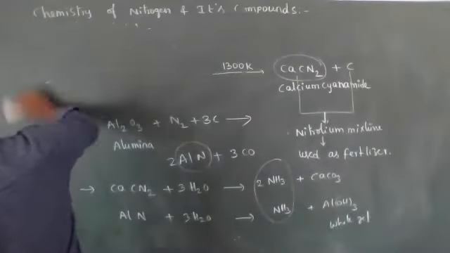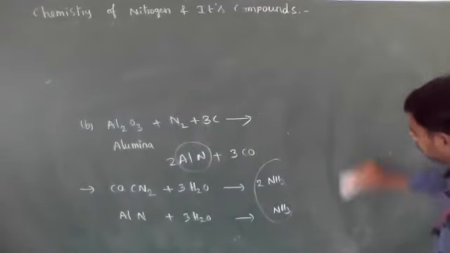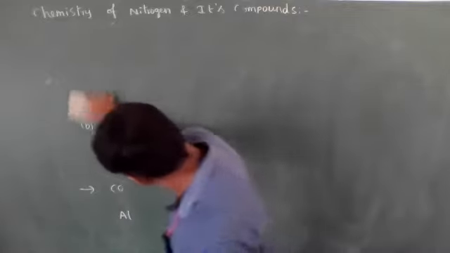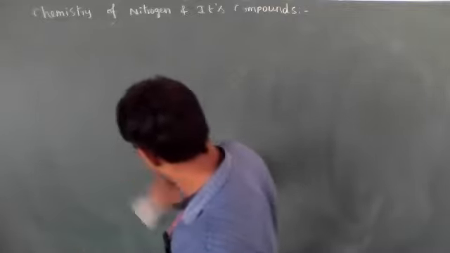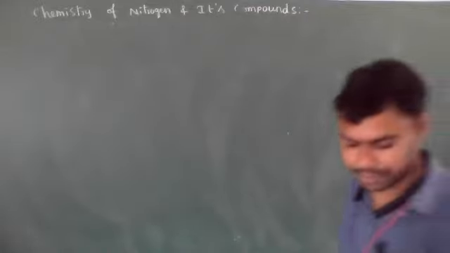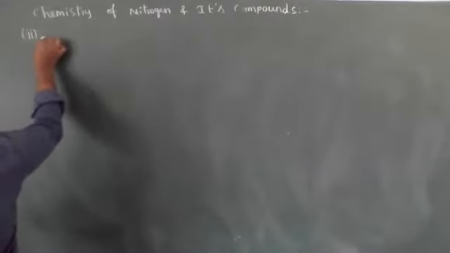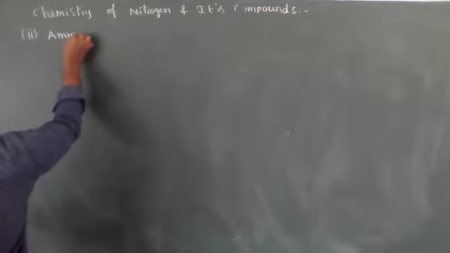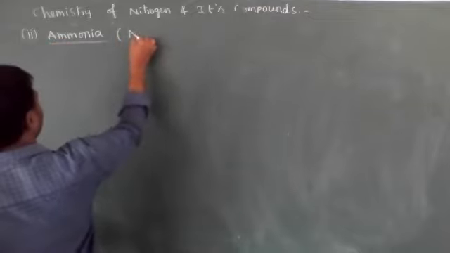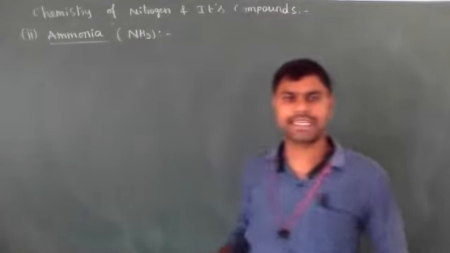Let's see, the second important compound is ammonia. Ammonia molecular formula is NH3.